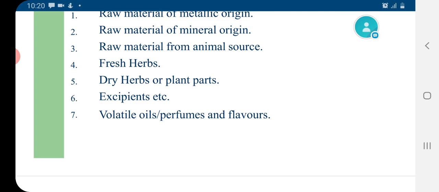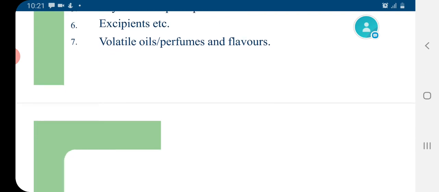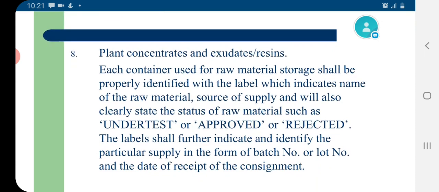The place should be heat resistant and it should be shaded. There should be special arrangements for storage of plant concentrates and exudates or resins.